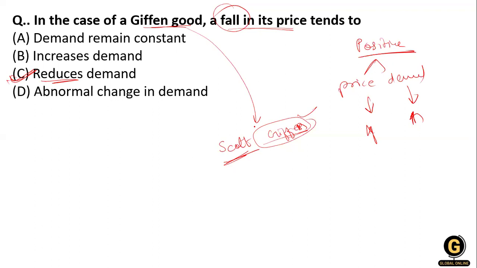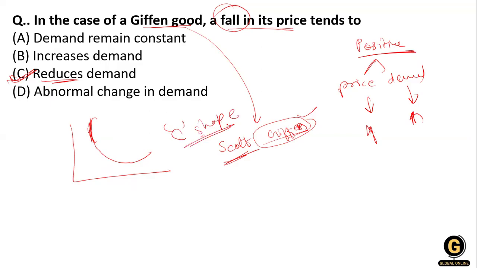Also, the demand curve of a Giffen good could look two different ways, either running from left to right, or like a C. So the demand curve of a Giffen good looks like a C shape. Keep it in mind.